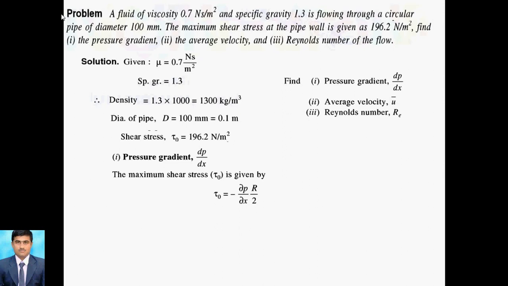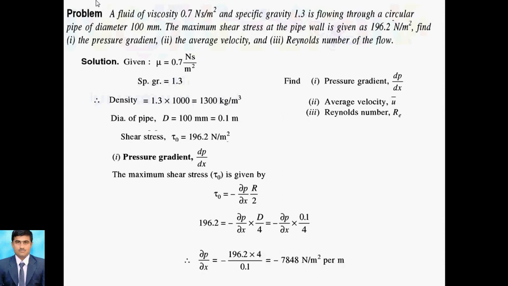So first of all we go for the pressure gradient. For finding this, we know the maximum shear stress relation, that is equation number 2: tau 0 is equal to minus dou p by dou x into r by 2. So put the value of tau naught, that is 196.2, and r is nothing but d by 2, so directly you can divide and put the value 0.05.